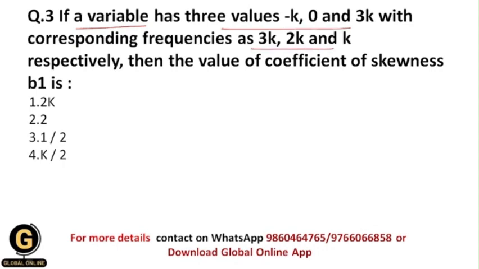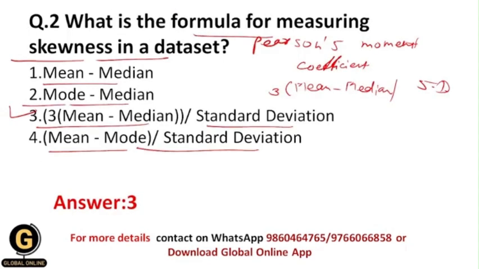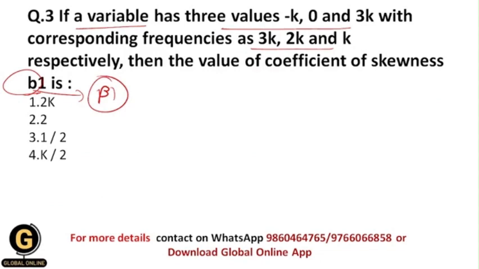Okay. Now third is, if a variable has 3 values minus k, 0 and 3k with corresponding frequencies as 3k, 2k and k respectively, then the value of coefficient of skewness b1 or beta 1 is what? So here they have asked you to calculate the value of coefficient of skewness beta 1, which is Pearson's moment coefficient, denoted by beta 1.